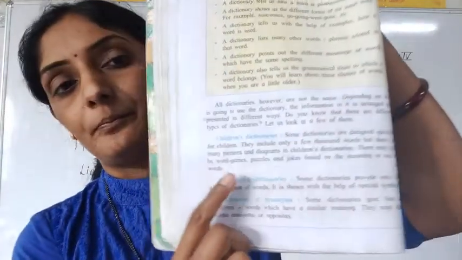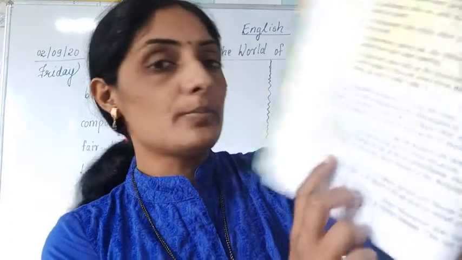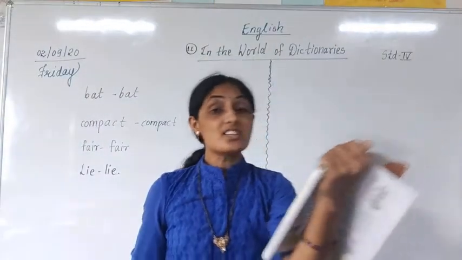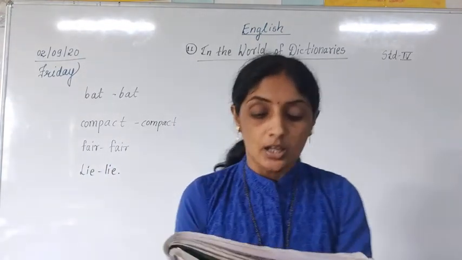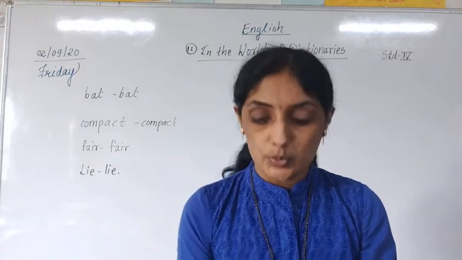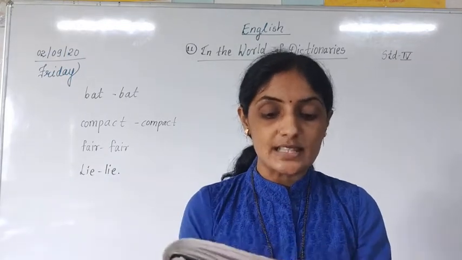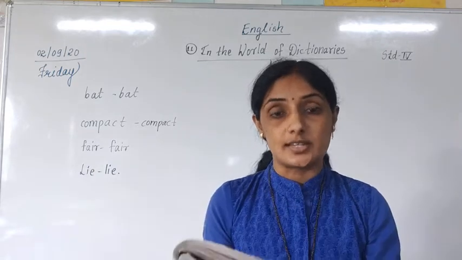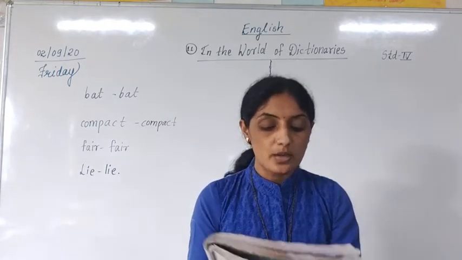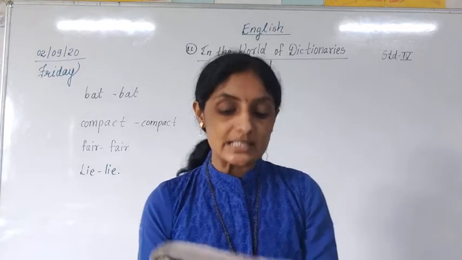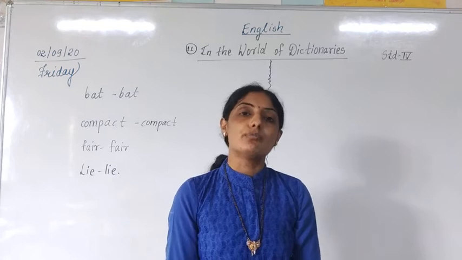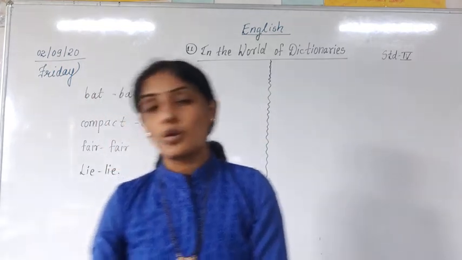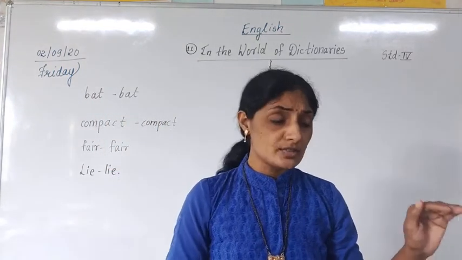Now we are going to study the first dictionary. Your first dictionary. Take out your page number 24. Here it is, the children's dictionary. Now in the children's dictionary, what is there? Some dictionaries are designed specially for children. They include only a few thousand words, but there are many pictures and diagrams in children's dictionaries. There may also be word games, puzzles and jokes based on the meaning or use of words. Now the children's dictionary is for whom? It is for small kids.